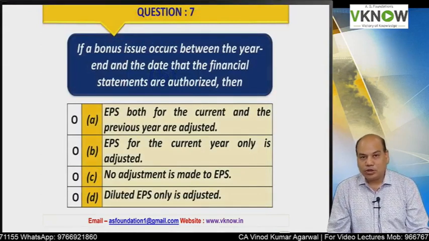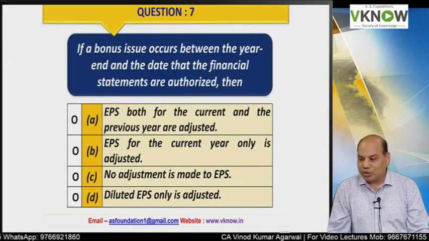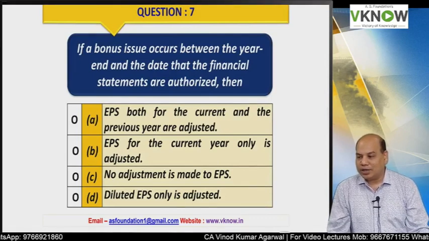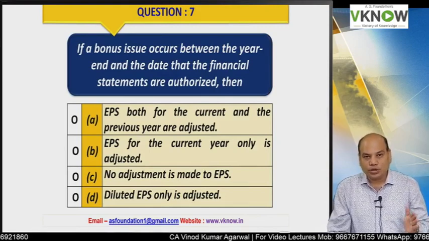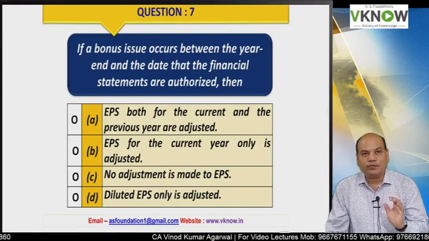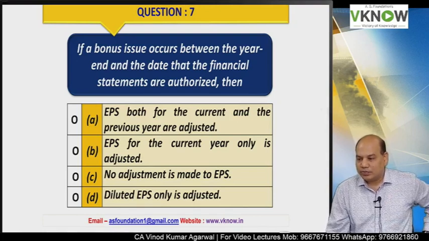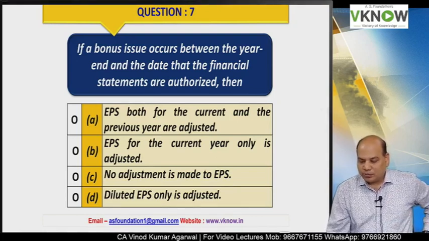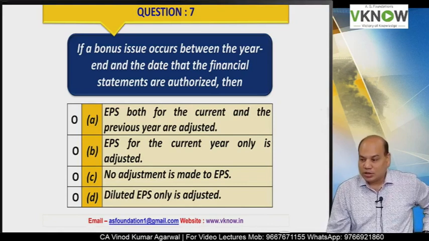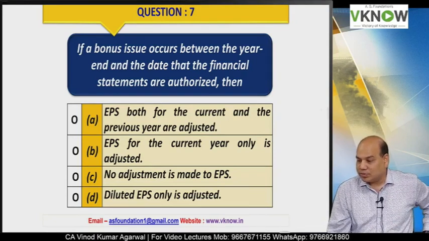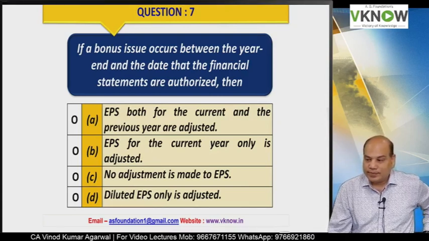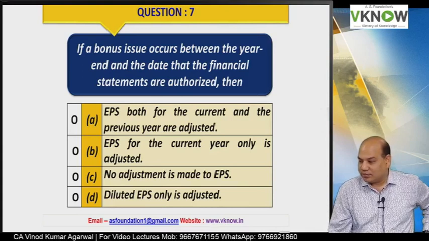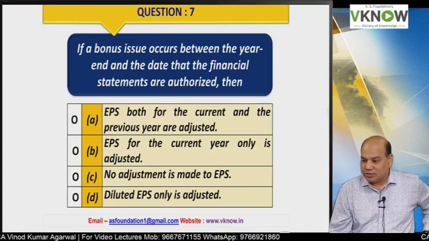Next, question number 7. If a bonus issue occurs between the year end and the date the financial statements are authorized, then option A, EPS for both the current year and previous year are adjusted; option B, EPS for only current year is adjusted; option C, no adjustment is made; and option D, diluted EPS is adjusted only. Which is the right answer?